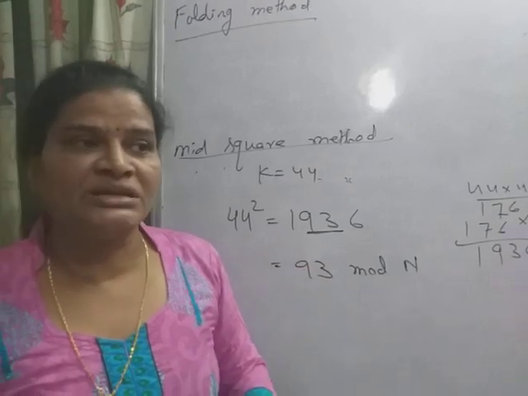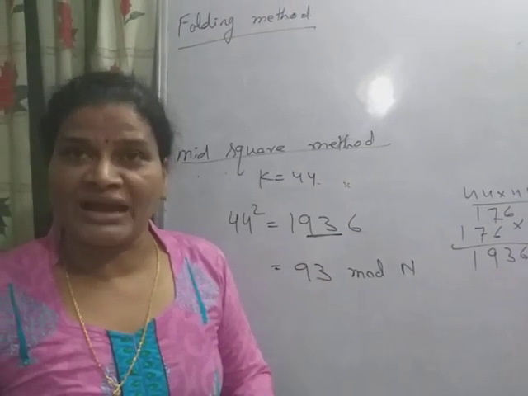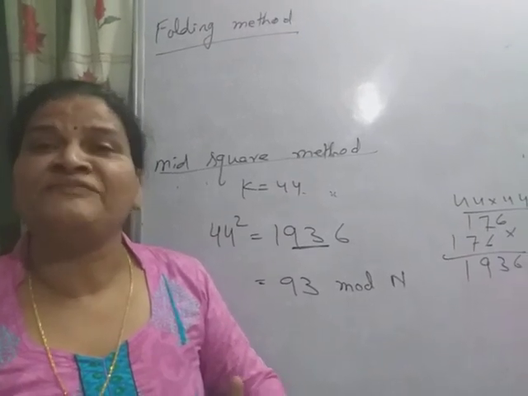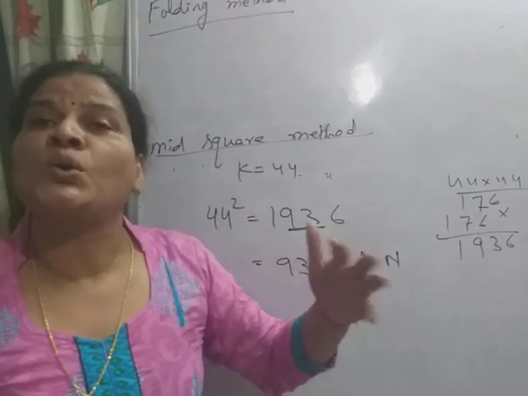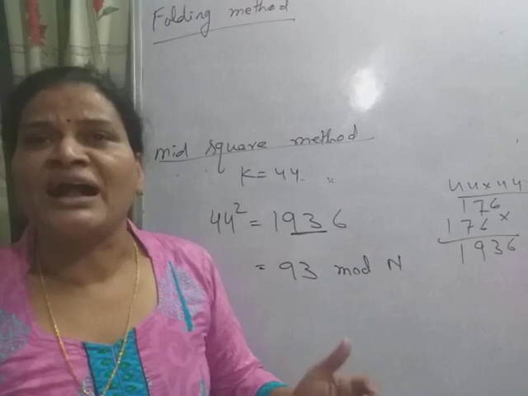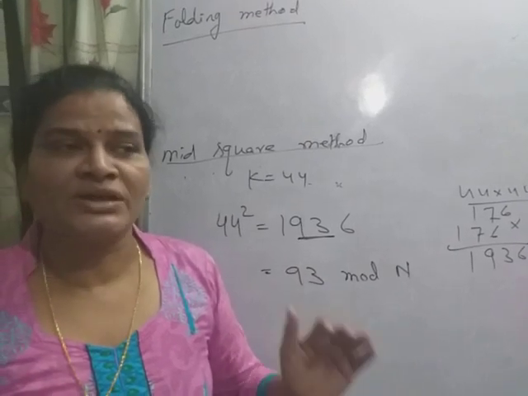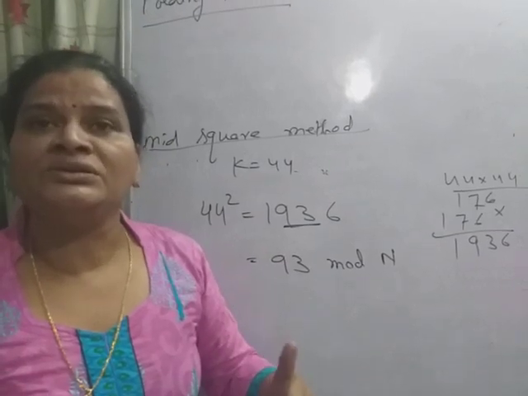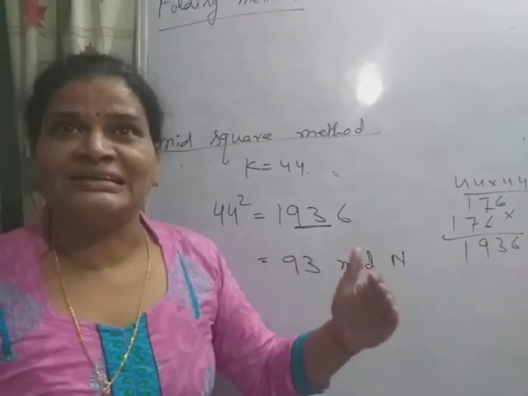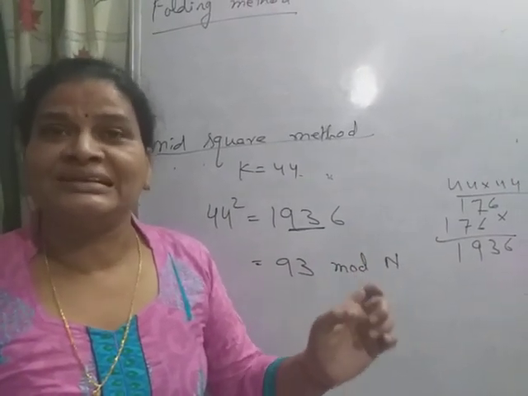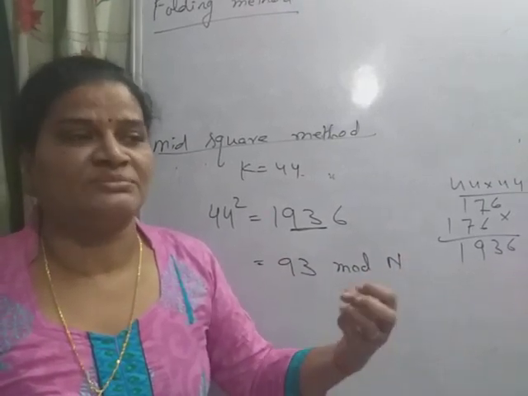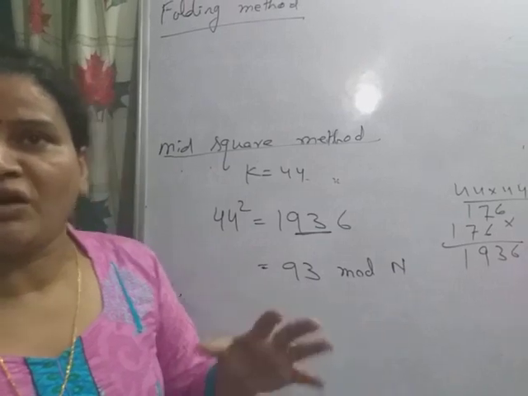So in the folding method, we divide the key into different parts of equal size, and the last part may not be of the same size.